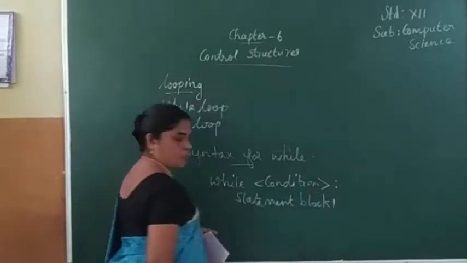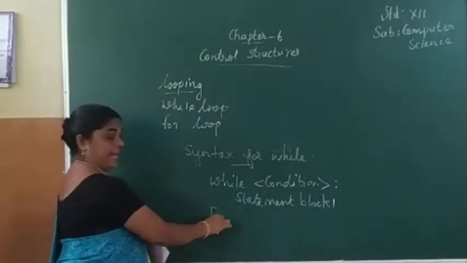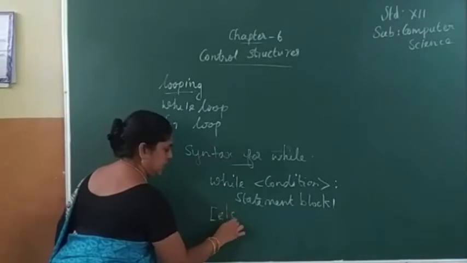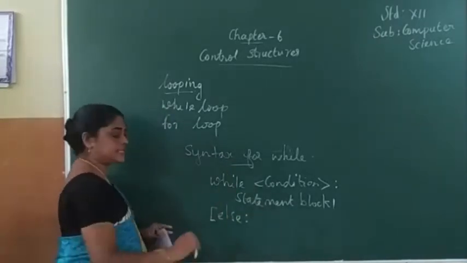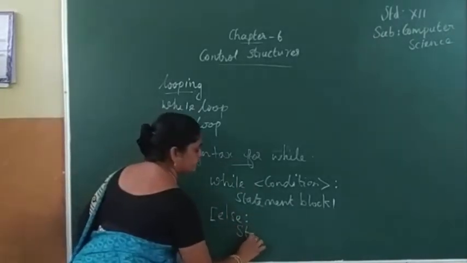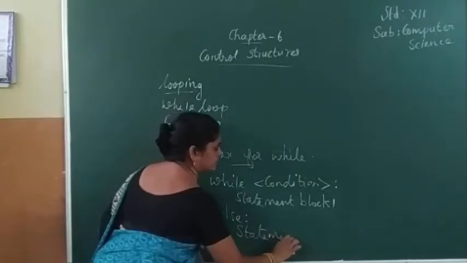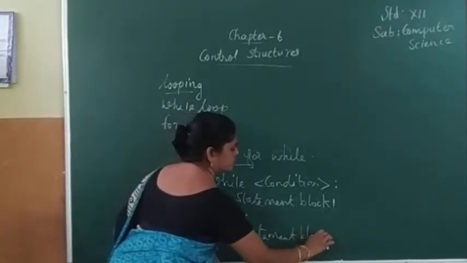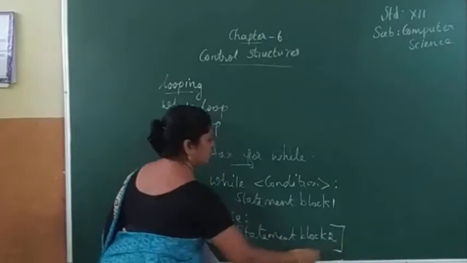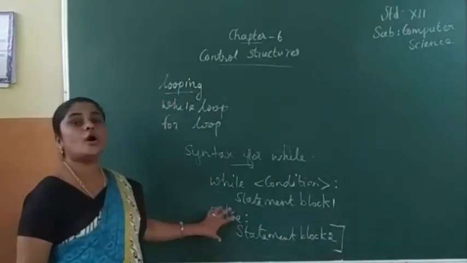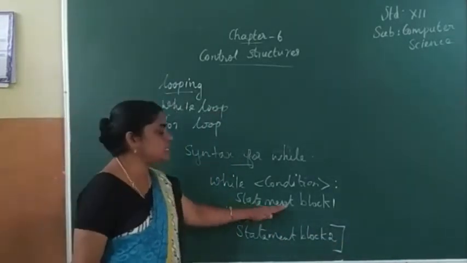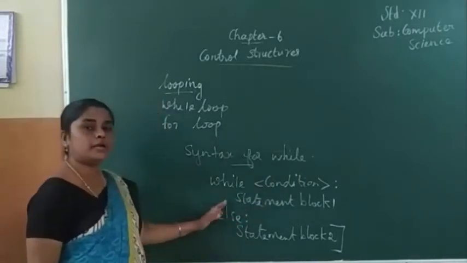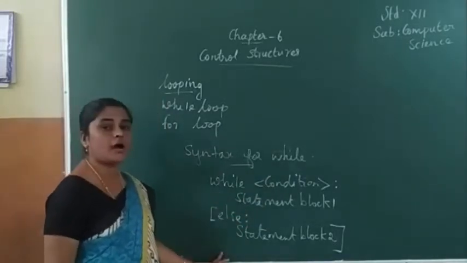The next part is the else part. Else colon, then statement block 2. Here the else part is optional. So if we need the else part, we can use it. This is the syntax for while.